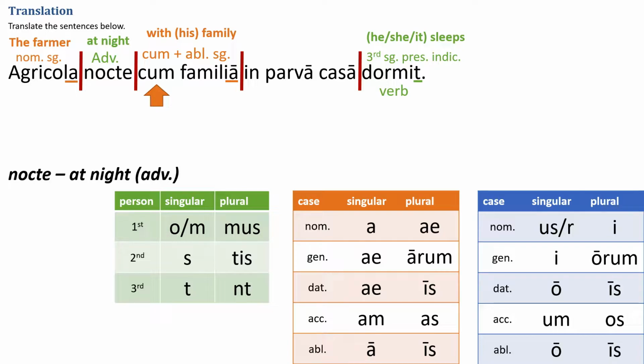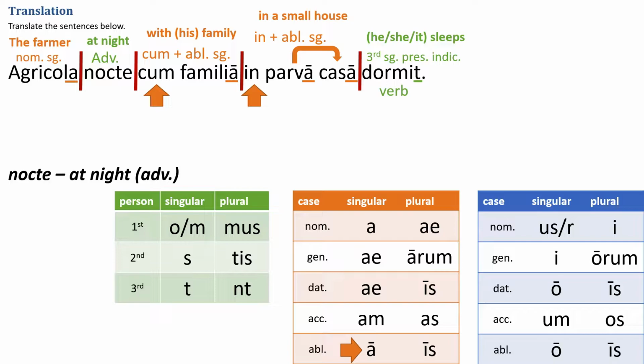Then I see the preposition in. In can be followed by the accusative or the ablative. I see that the words after it are parva casa. That's ablative singular. This is in plus the ablative singular. Casa is the noun, and parvus, parva, parvum, is the adjective describing it. It means in a small or little house.